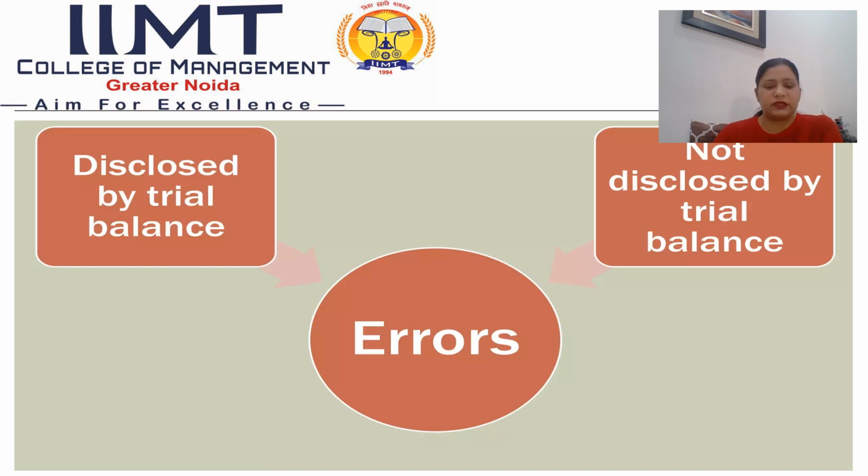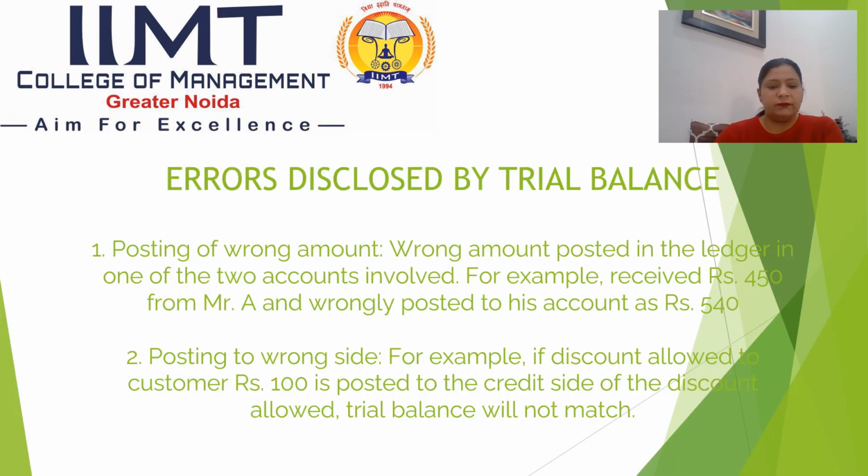Then as we are saying that trial balance is conclusive evidence of arithmetical accuracy of accounts, but still there are some errors. These are in the form of mistakes that are disclosed by trial balance and some kind of errors which cannot be disclosed by trial balance. Let us do that. Errors disclosed by trial balance.